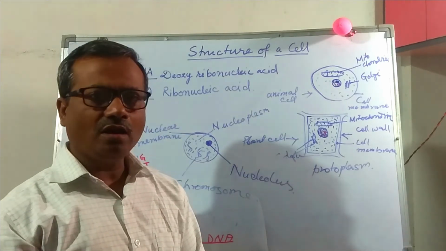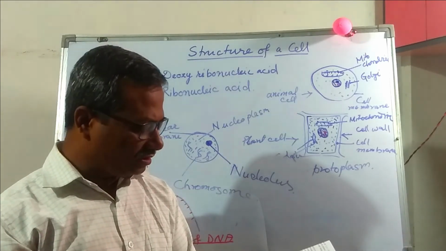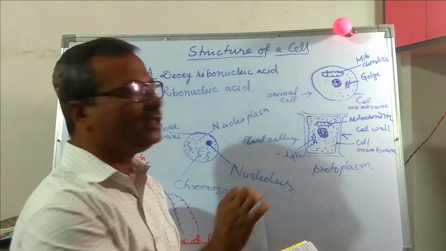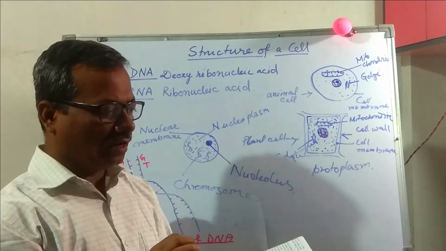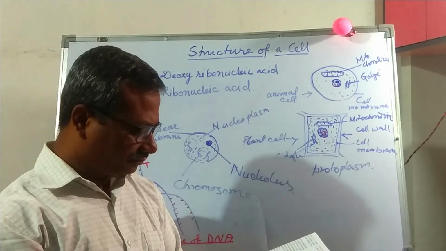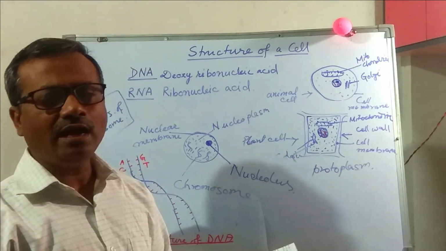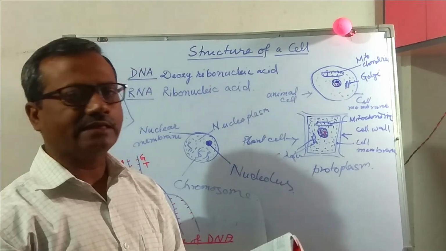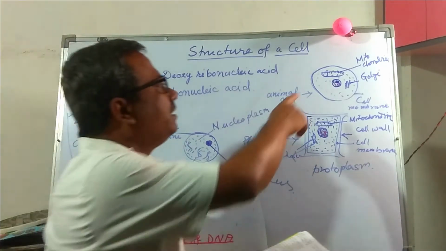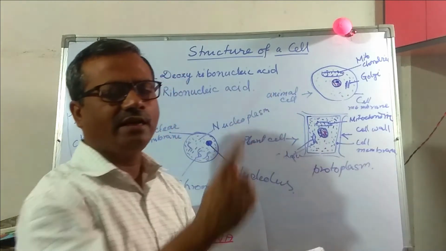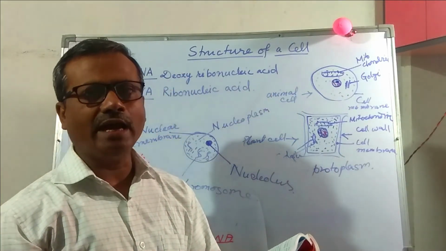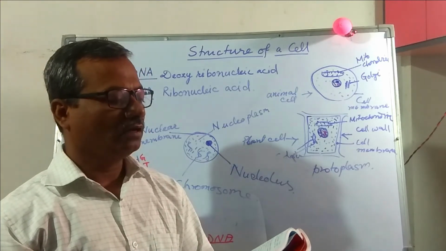Mitochondria is called the powerhouse of the cell because it stores energy released as a result of the respiration of food, and when it is necessary the stored energy is released to the body so that the body can work.